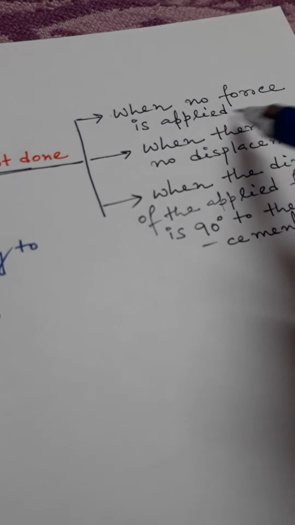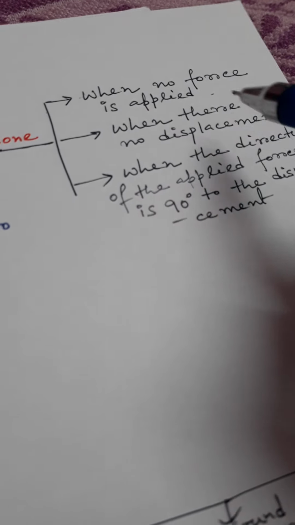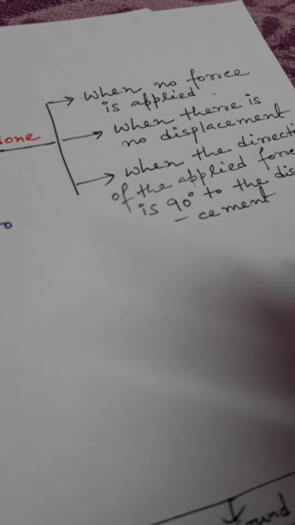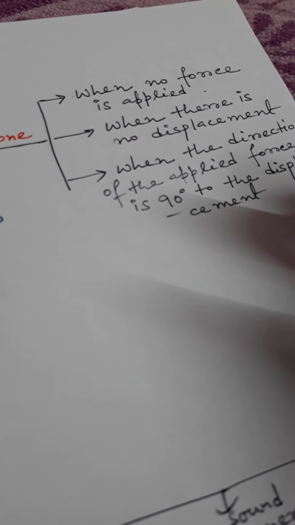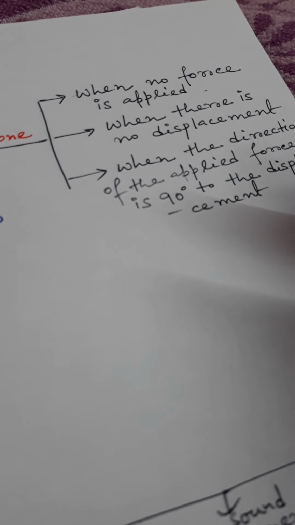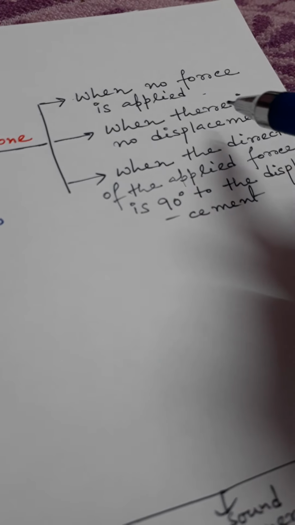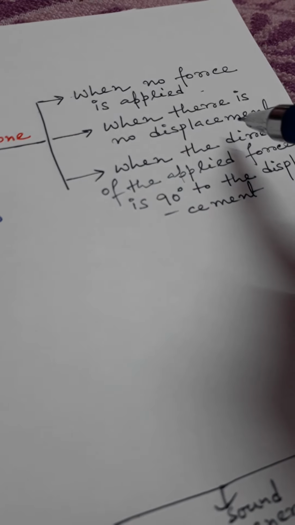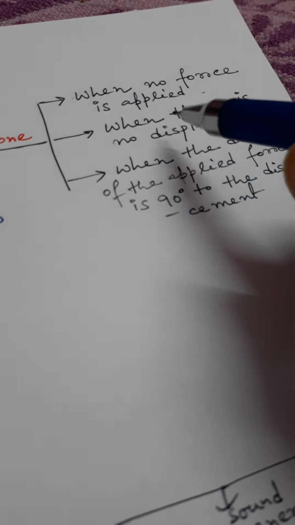Those are examples of no work done. Also, when force is applied but there is no displacement, suppose you push the wall, force is applied on the wall but the wall is not displaced, so that is an example of no work done. That is another condition of no work done.